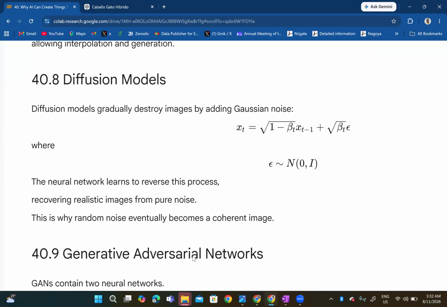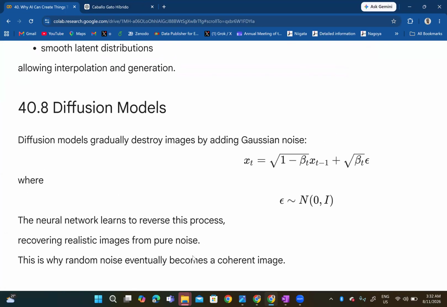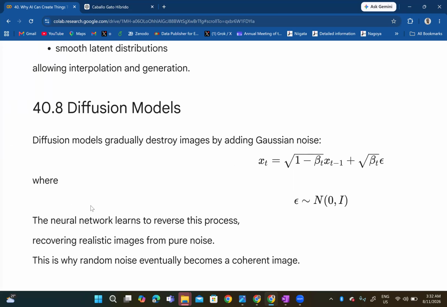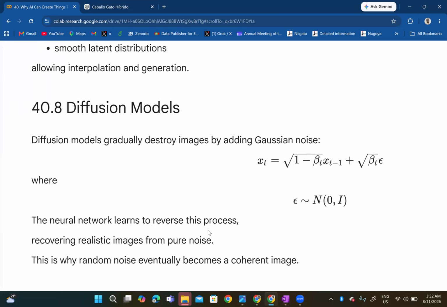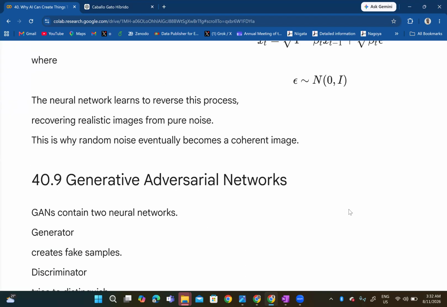And then we talk about diffusion models. Diffusion models gradually destroy images by adding Gaussian noise. So you have x sub t equals square root of 1 minus beta sub t times x sub t minus 1, plus square root of beta sub t times epsilon, where epsilon is normally distributed with mean 0 and variance 1, or I in matrix form, the identity matrix. So the neural network learns to reverse this process, recovering realistic images from pure noise. So this is why random noise eventually becomes a coherent image at the end of the day.